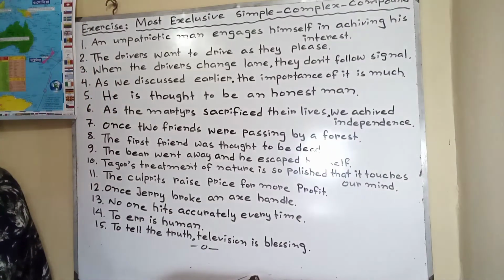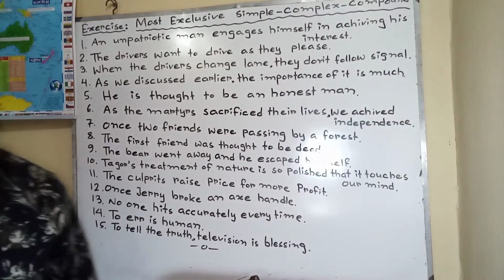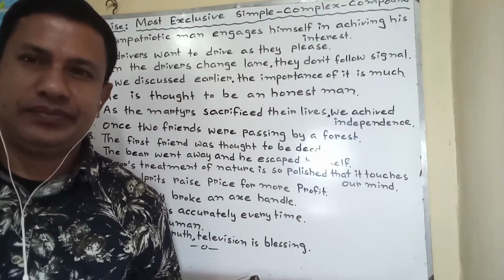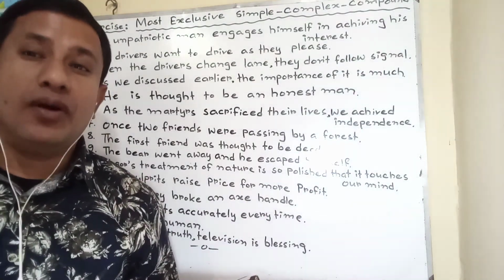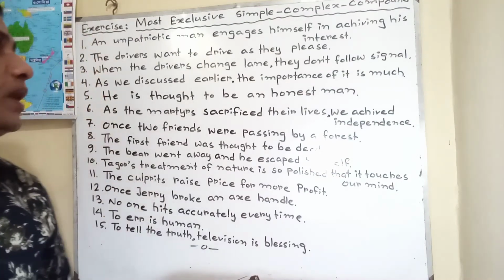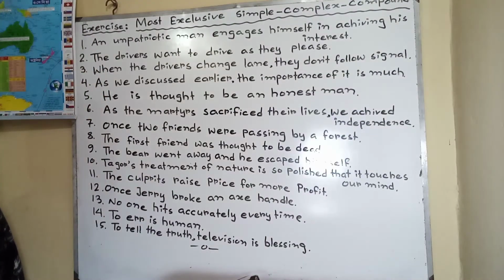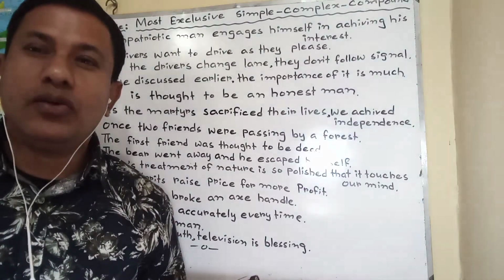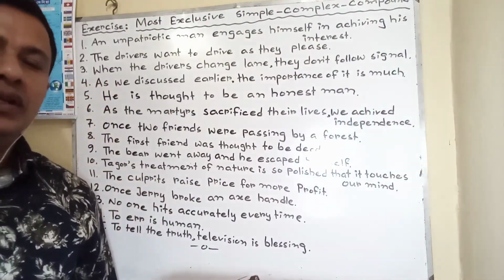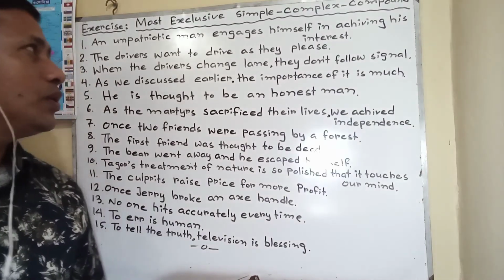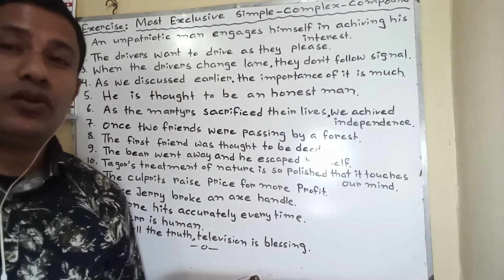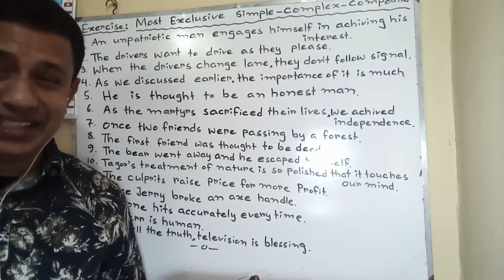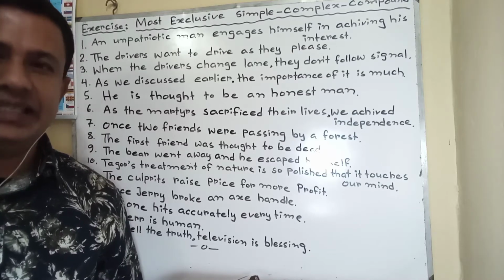The drivers want to drive according to their pleasure. Compound will be: the drivers want to drive in their own way, and it is their pleasure.